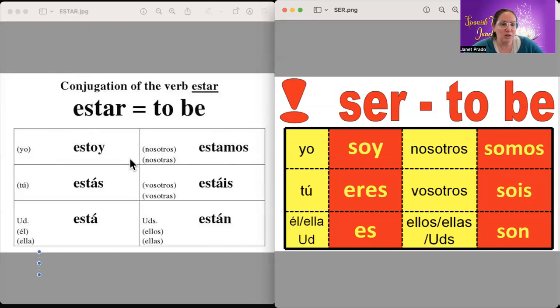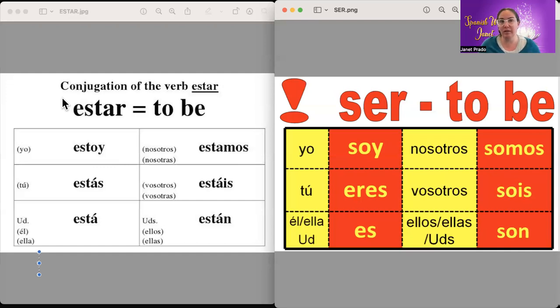All right, so let's talk about estar. So if I want to say I am, for example, in my house, repeat after me. Estoy en la casa. Now, the reason I do this is because right now I'm saying I am in the house. So you go ahead and try it. Yo estoy en la casa. Very good.